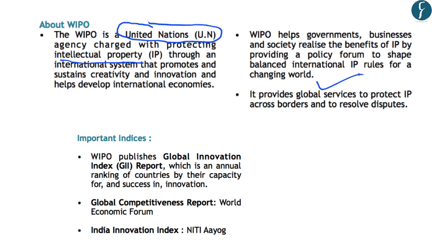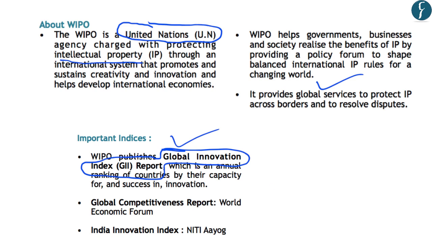Now, here it needs to be highlighted that the World Intellectual Property Organization publishes the Global Innovation Index Report or the GII report. And this report is an annual ranking of countries by their capacity for and success in the area of innovation. So that is why this can be an important fact for us from preliminary examination point of view.